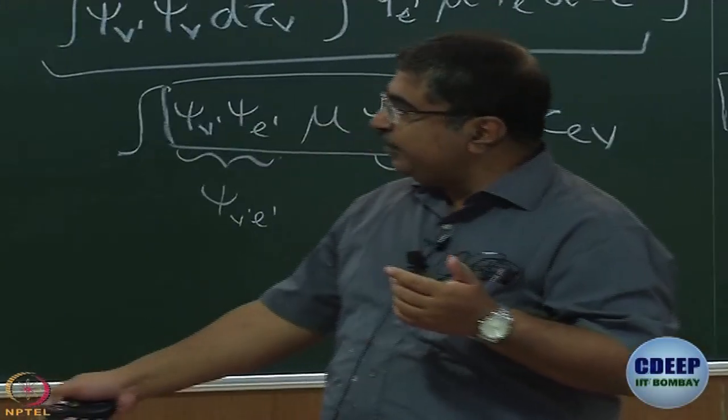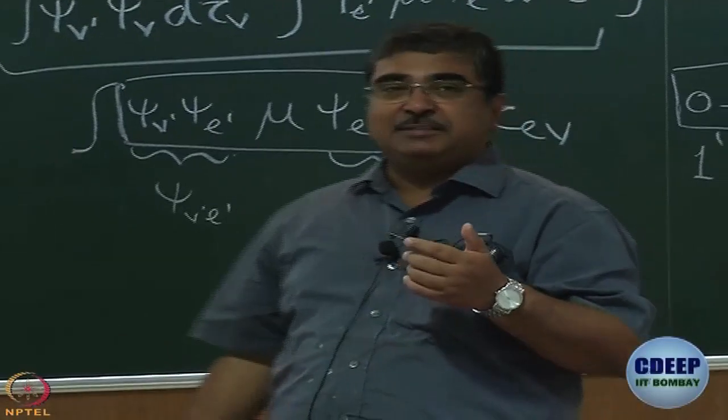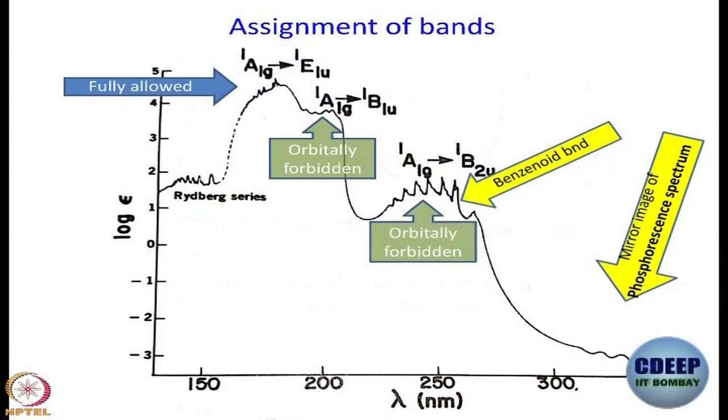It turns out that this weak band is a mirror image of the phosphorescence spectrum and thereby it is assigned. So, you understand that, by both intensity and this mirror image relationship, it is a singlet to triplet kind of transition. We will not discuss further, but it is really a singlet A1G to triplet B1U transition, right. That brings us to an end of the discussion of the absorption spectrum of benzene, and that is sort of the climax of what we wanted to do in electronic spectroscopy.